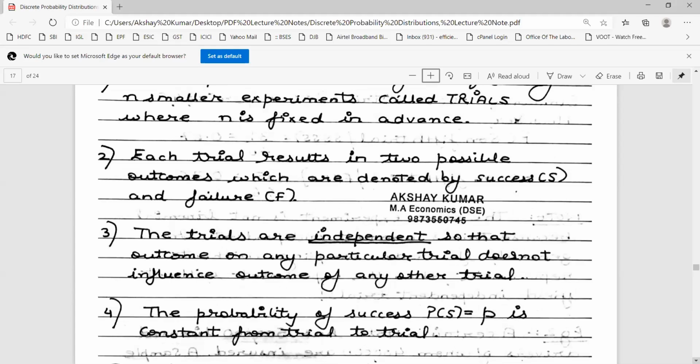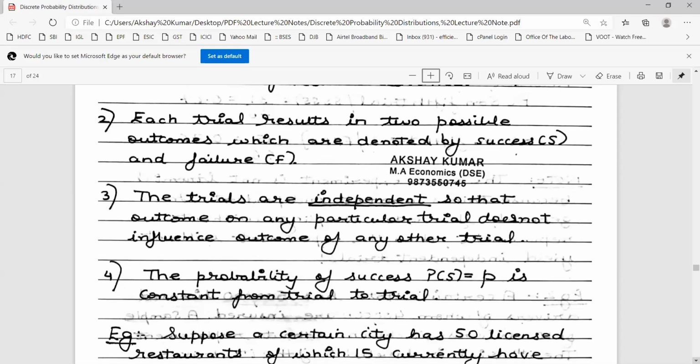So one trial will not have an impact on the other trial. The probability of success, which is P, is constant from trial to trial. That means the probability of getting a success is constant from trial to trial.